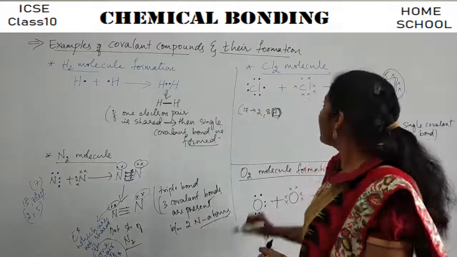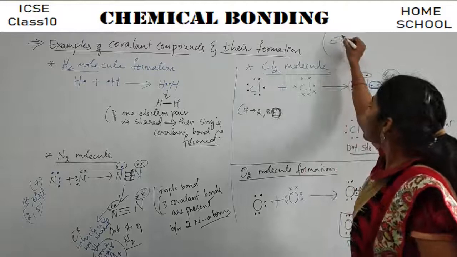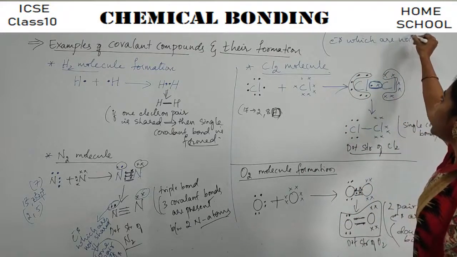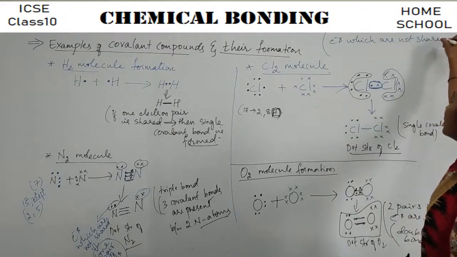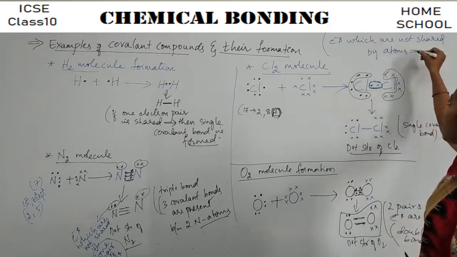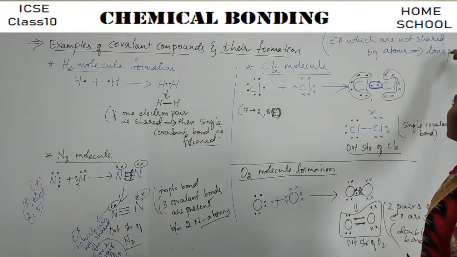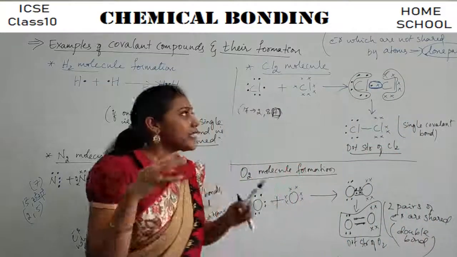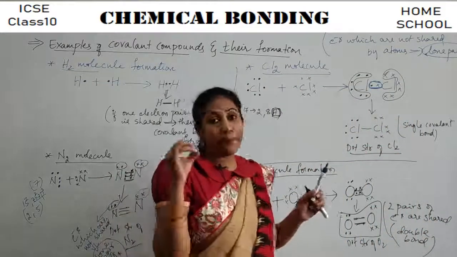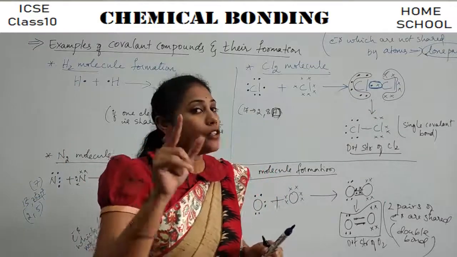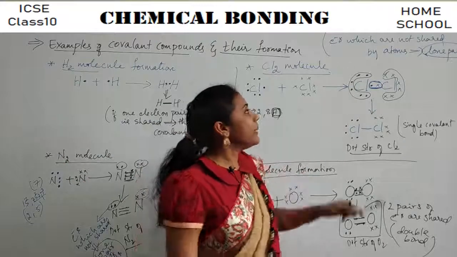Okay, remember, electrons which are not shared by atoms are called lone pair. This word we will see in the next type of bonding also. This lone pair of electrons is helpful for the next type of bonding, that is coordinate bonding. So try to remember what you mean by lone pair.